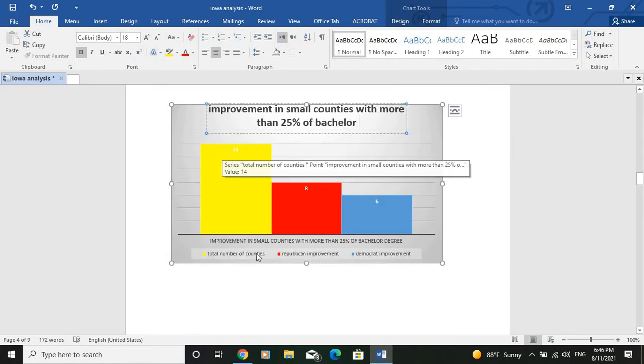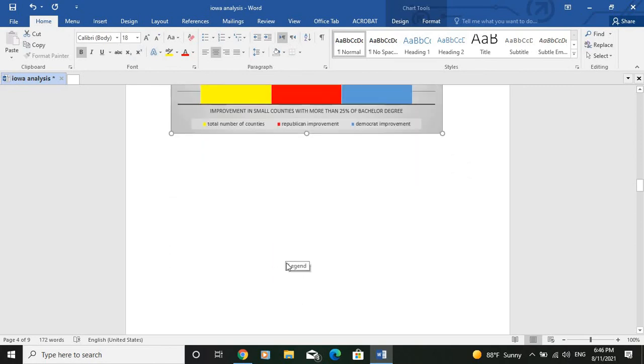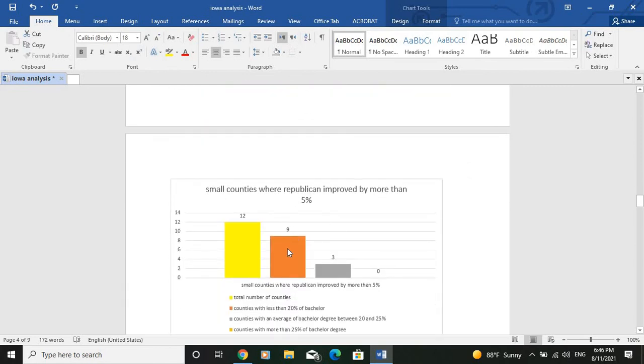So now let's move to our last chart concerning the small counties of Iowa. Here we will study the small counties in which the Republicans were able to improve by more than 5% compared to the previous election, the 2016 election. We see here that there are 12 small counties in which the Republicans were able to improve by this margin.